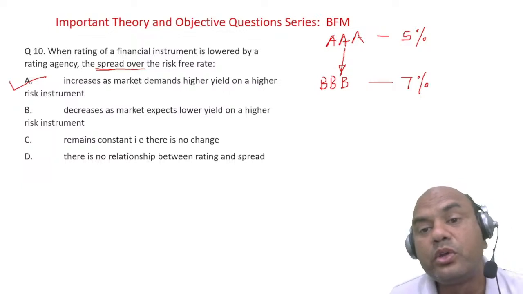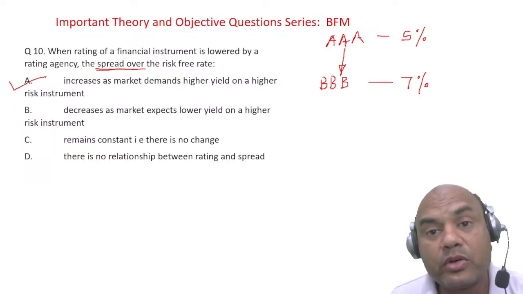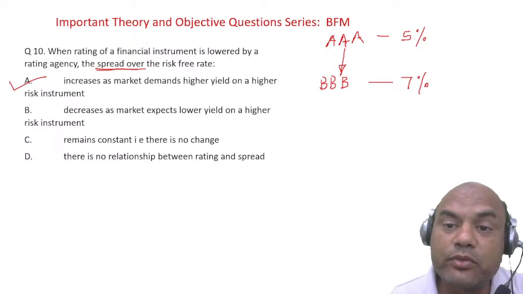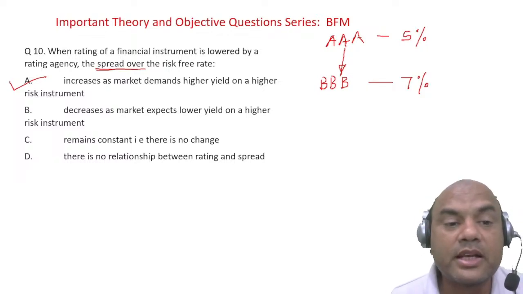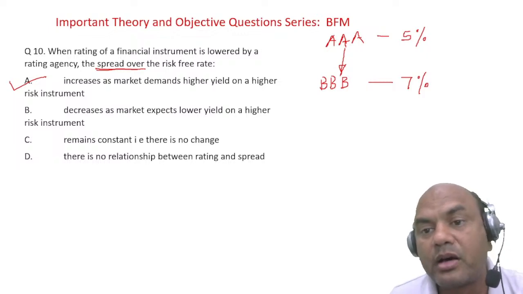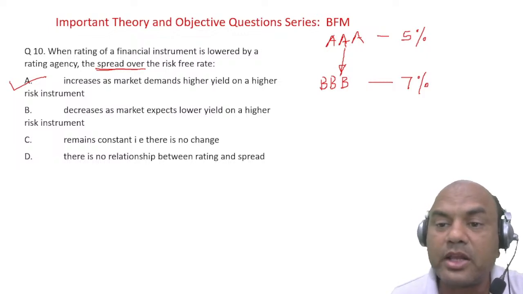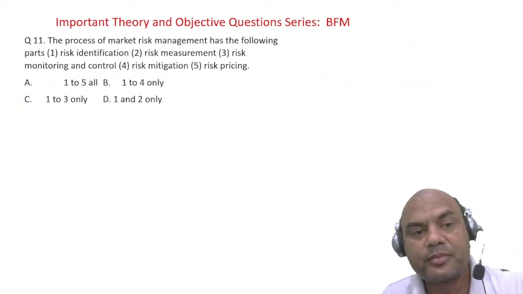Why? Because you guys have been downgraded from triple A to triple B. You have gone down. So now to compensate for this downgrading, you pay me higher rate of interest. So the spread increases, because the incoming funds will increase. Earlier they were coming at 5%, now they are coming at 7%. Okay, so that is the answer.